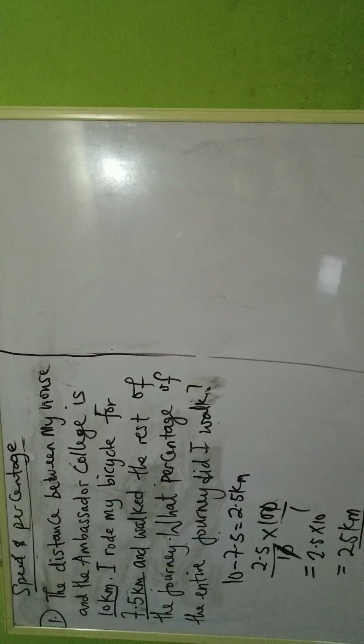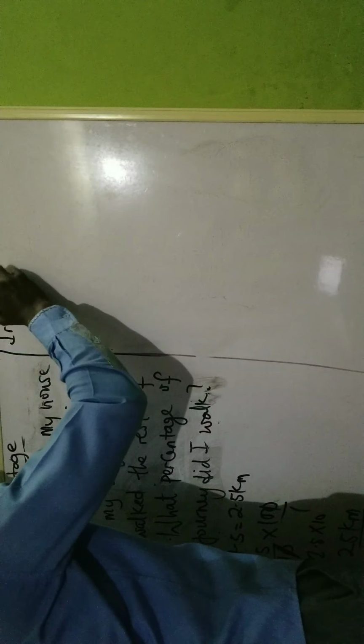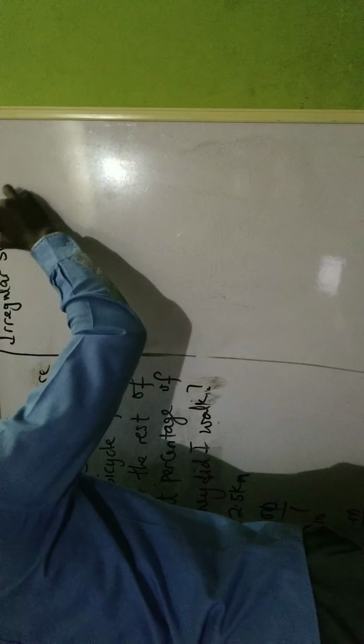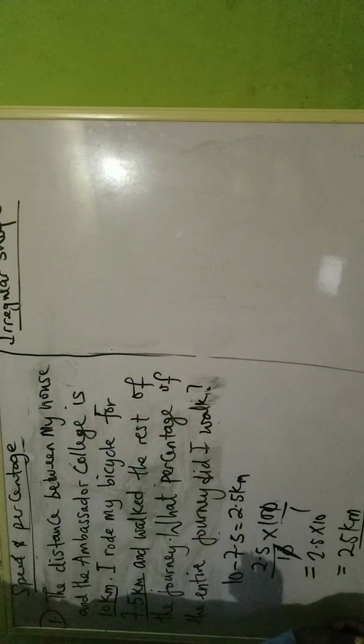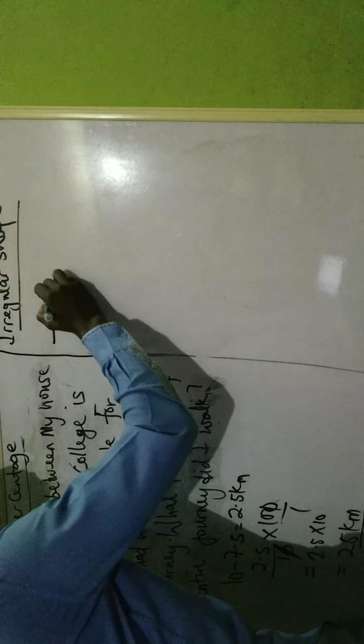Now we are going to go to the second question. The second question is a shape. It's talking about an irregular shape. And the shape is like this. Let me draw the shape.